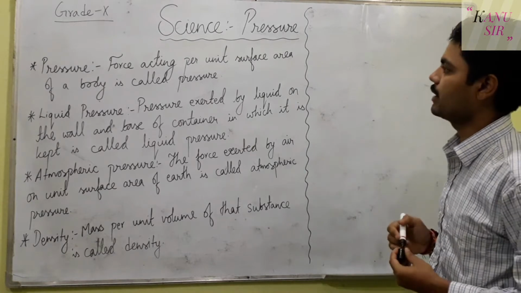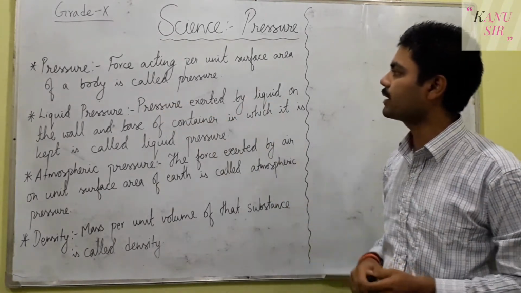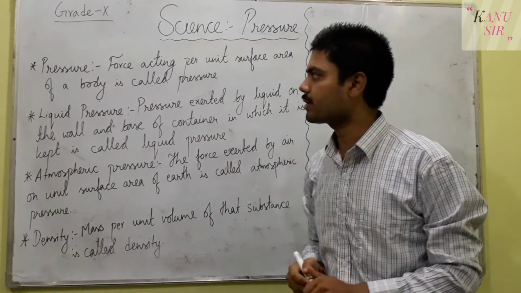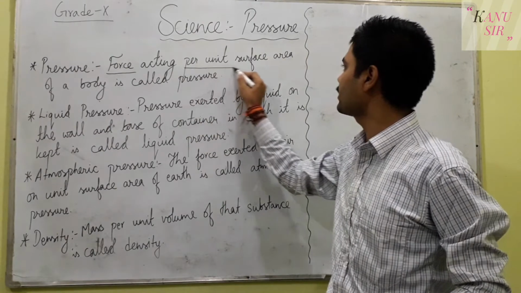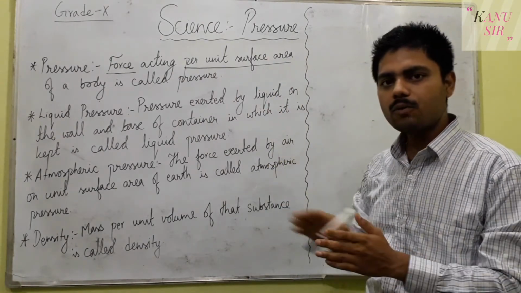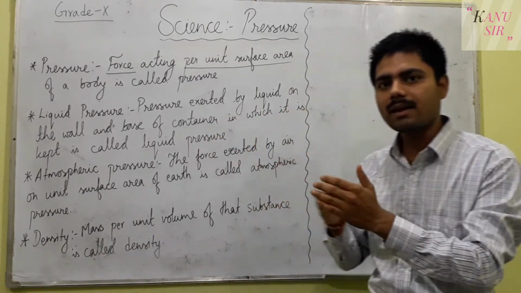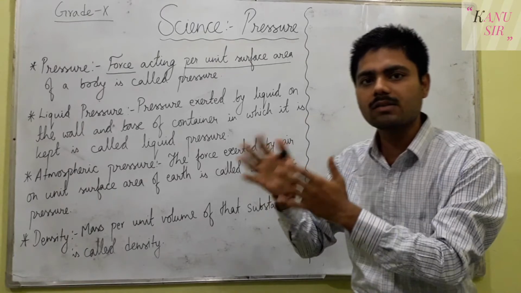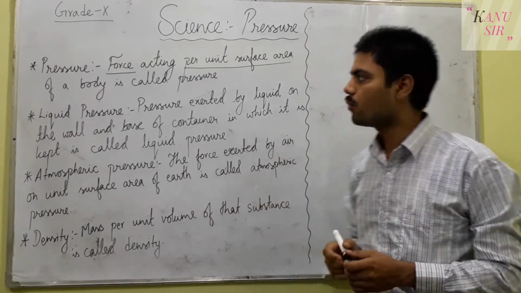So what is pressure here? The definition of pressure is: force acting per unit surface area of a body is called pressure. There are terms like force per unit surface area, so you must understand what force is. If we pull or push something with an external agent, then that external work is called force. Pushing or pulling any object is called force.